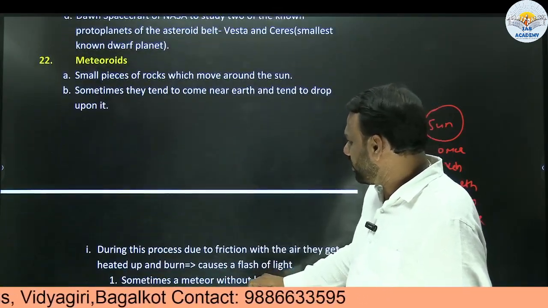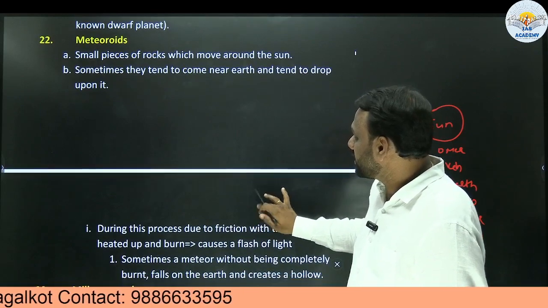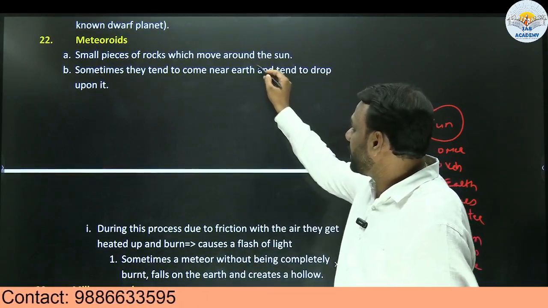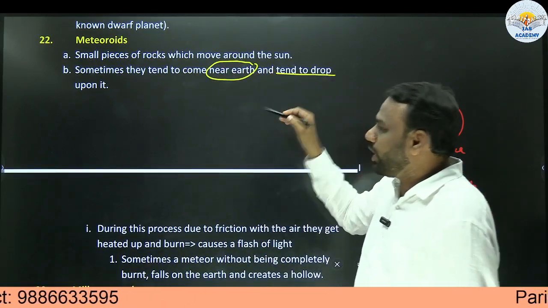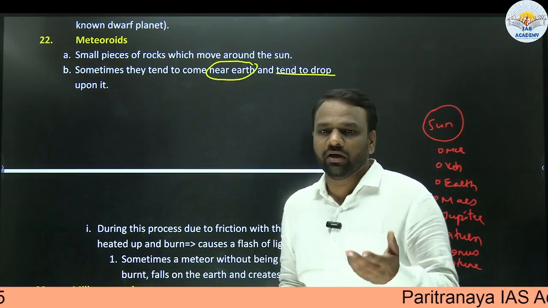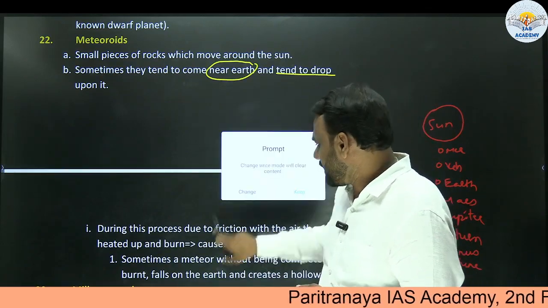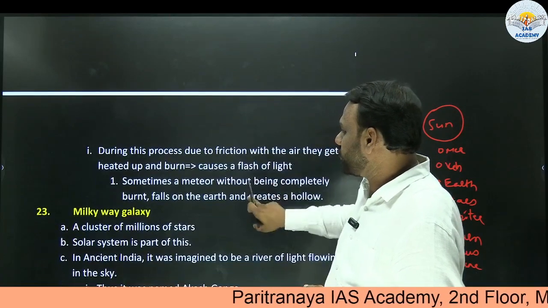Next, meteorites. So what are these? Again, small pieces of rock which move around the sun. Sometimes they come close to the Earth and tend to drop upon it. Generally we hear in the newspaper that a meteorite is coming close to Earth. So what happens when a meteorite comes close to the Earth?